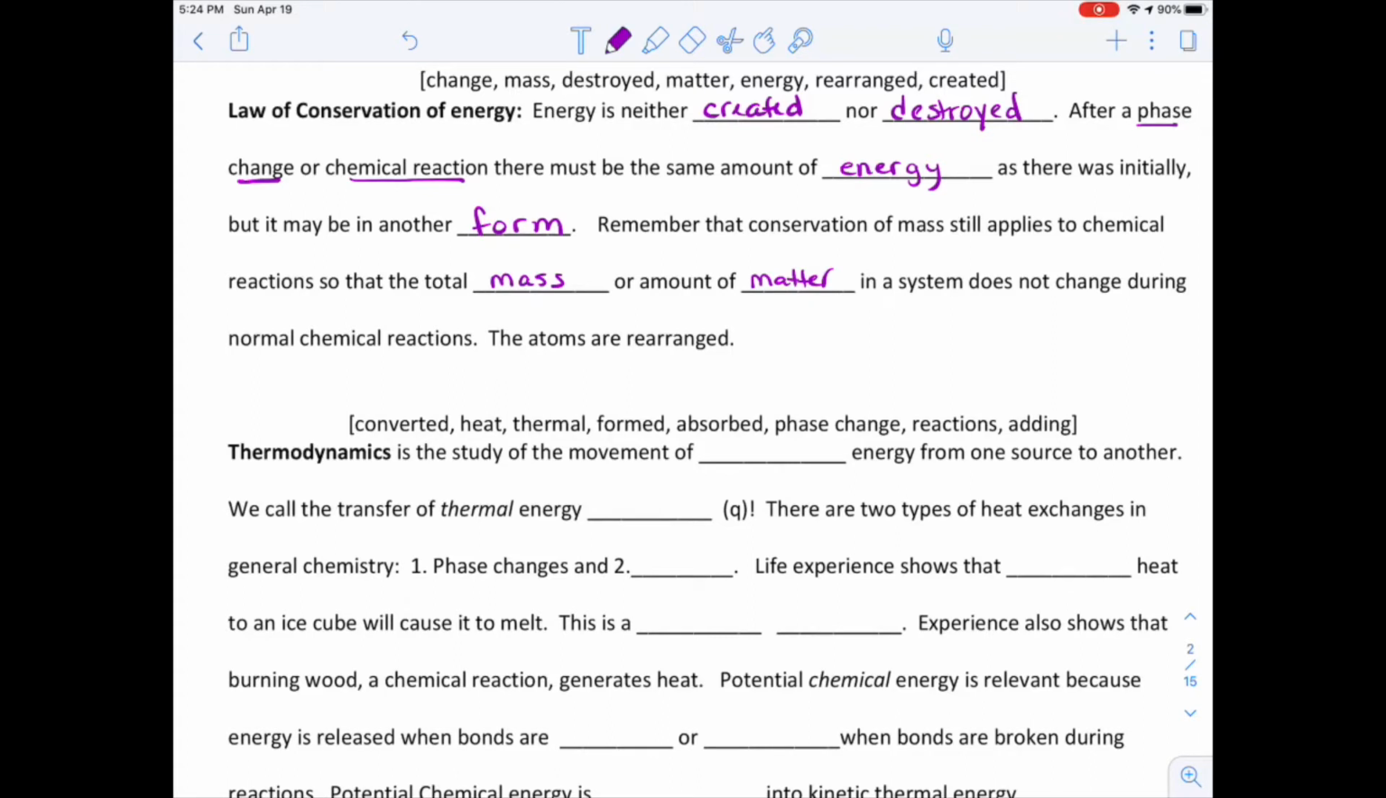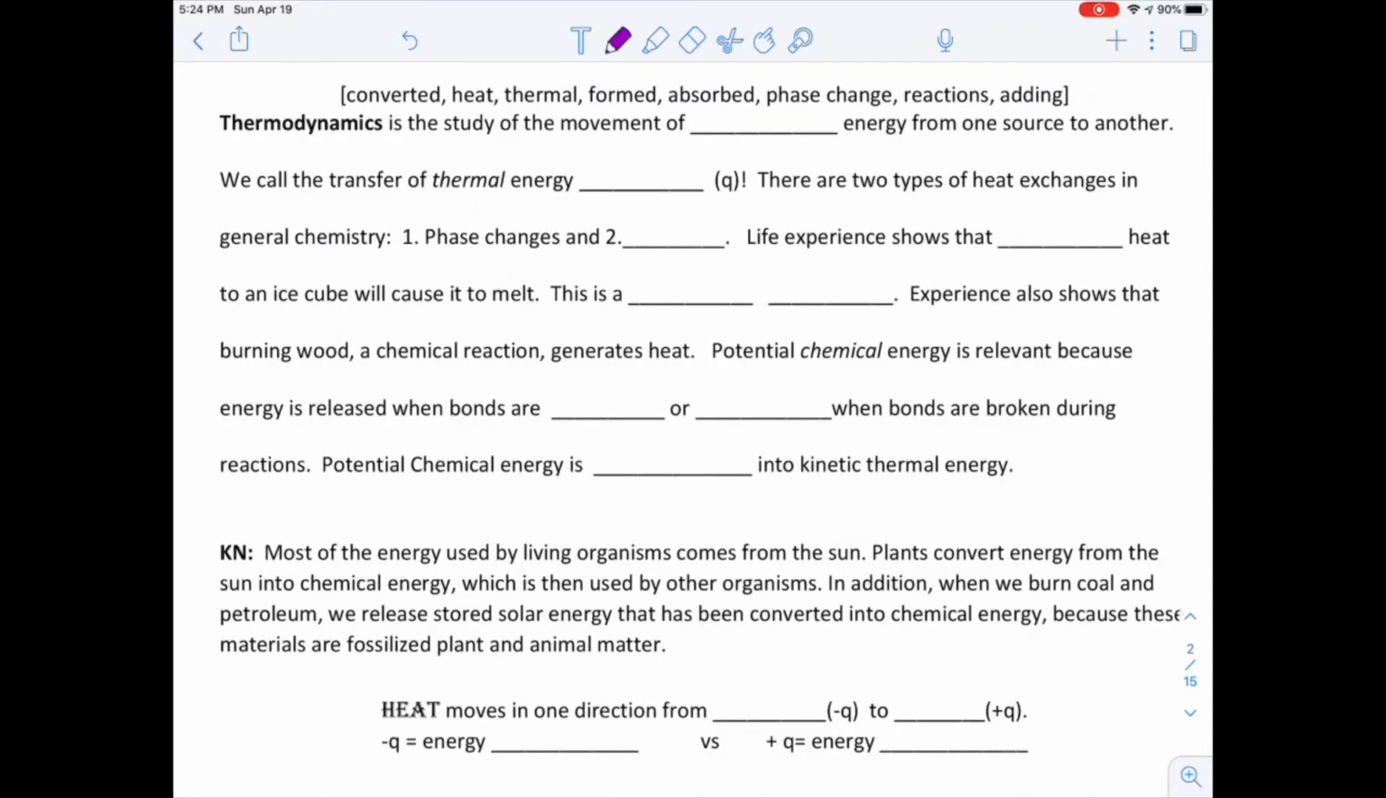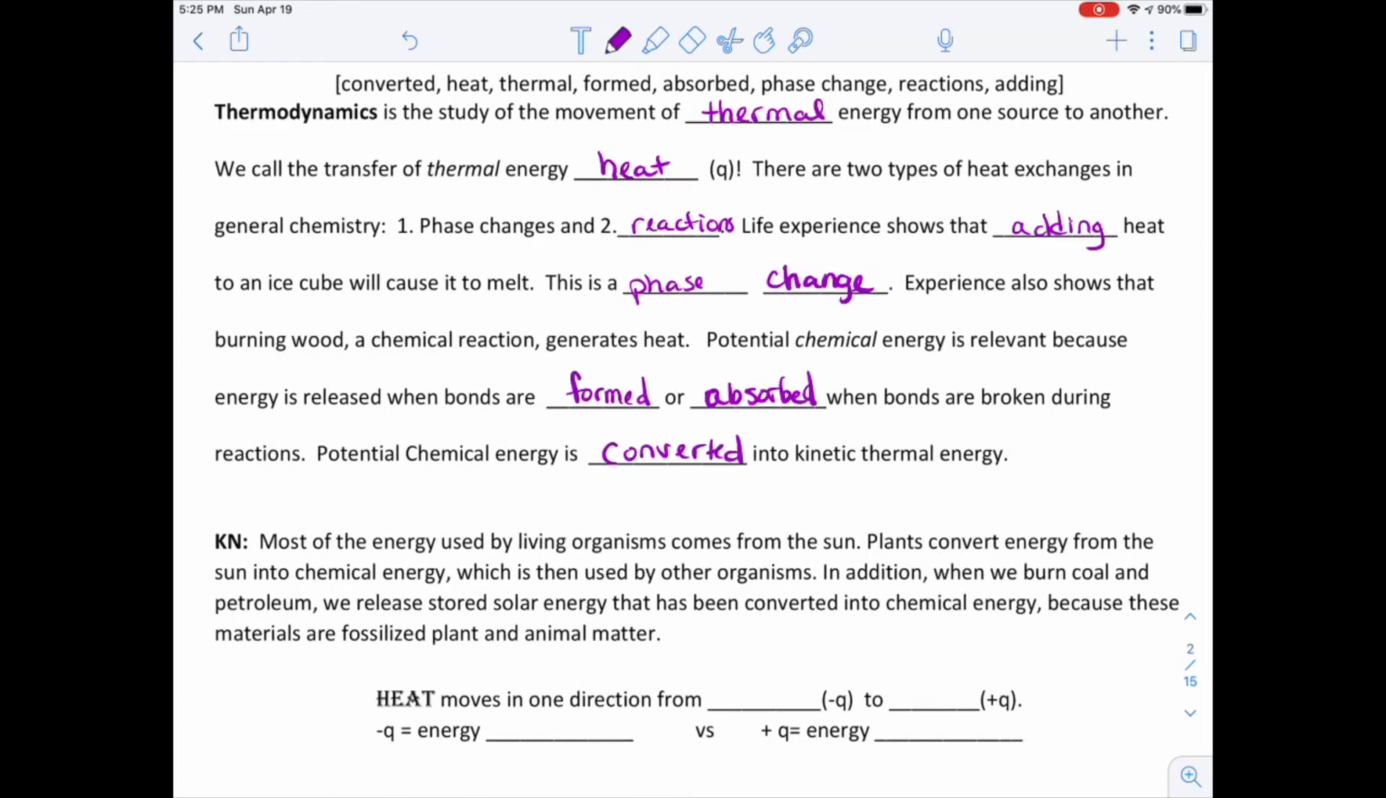Also remember that conservation of mass still applies to chemical reactions, so that the total mass or amount of matter in a system does not change during normal chemical reactions. The atoms are rearranged. I'm pretty sure you can also figure out most of these. So pause the video. So we'll just read through this.